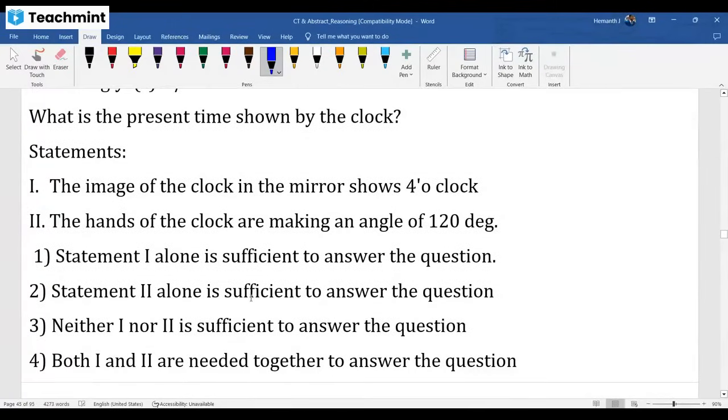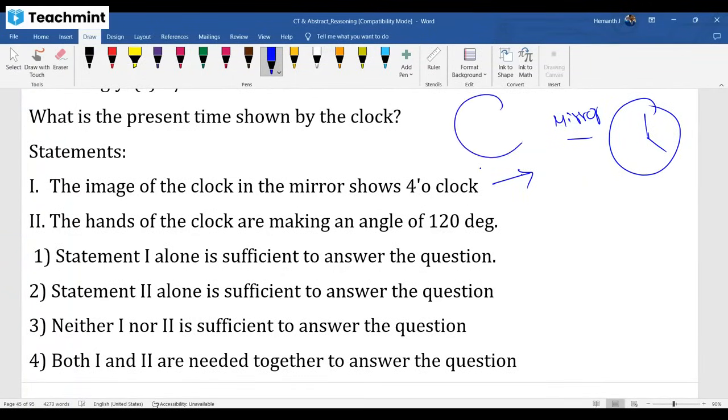What is the present time shown by the clock? In the mirror, it is 4 o'clock. If the mirror is showing 4 o'clock, we take the mirror image of that, and the original time can be obtained. If the mirror is showing 4 o'clock, the original time is 8 o'clock.